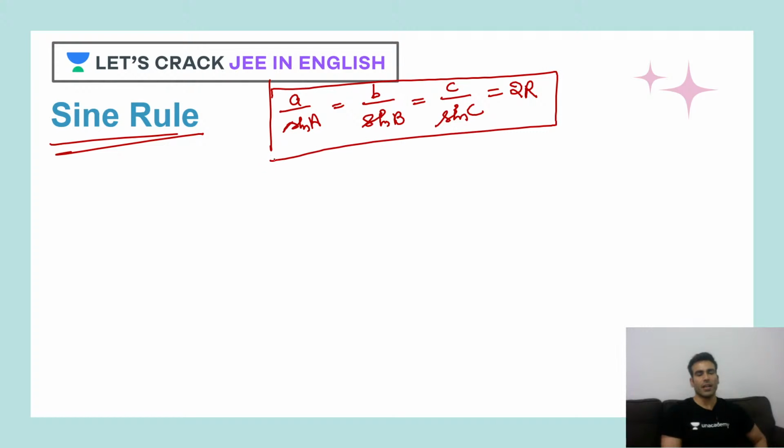Now, what are these values? a, b, c, and angles A, B, C. So, let's say you have a triangle where this is angle A, this is angle B, and this is angle C. Opposite to angle B, the side is called small b. Opposite to angle C, the side is called small c. Opposite to angle A, the side is called small a. And this 2R is what? This is your circumradius.